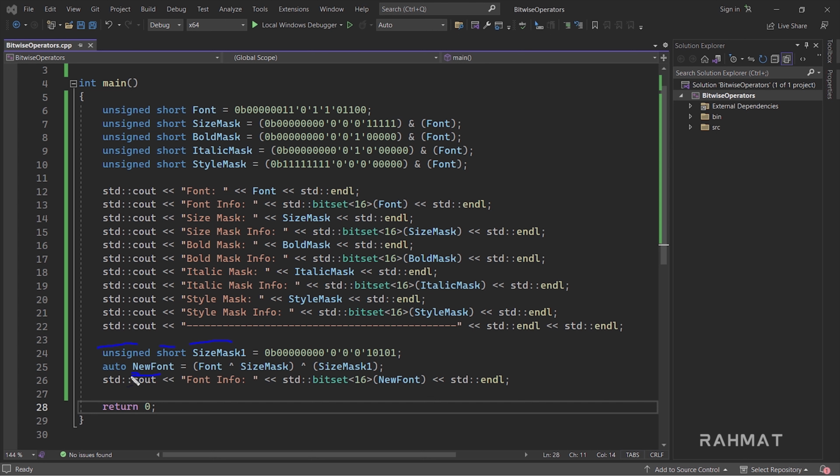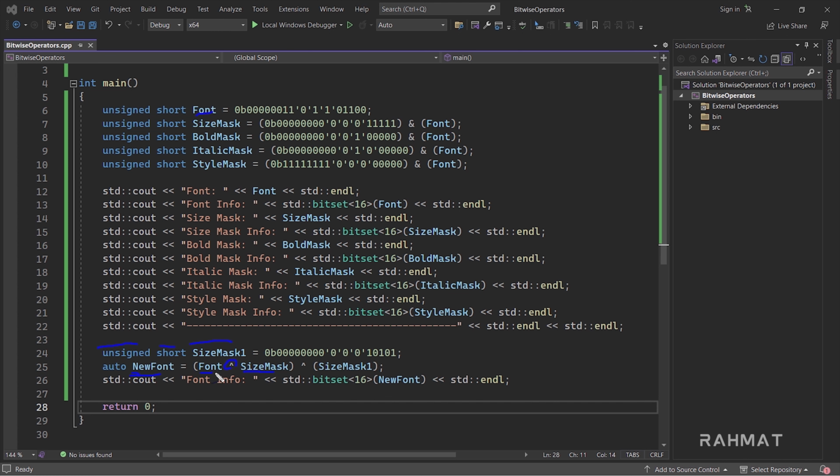In a real program, we won't declare a new variable, we will use the same font information. So for the font information, first I took the old information, and then I used this XOR with the old size mask. I have to remove the old size information from the font.